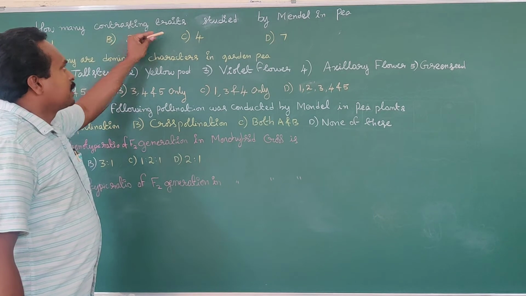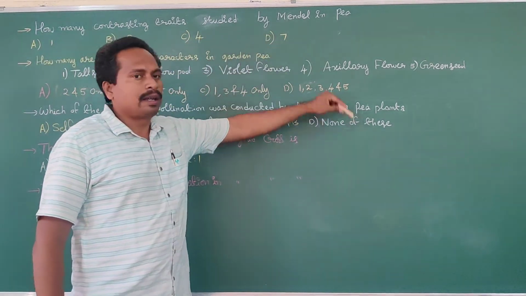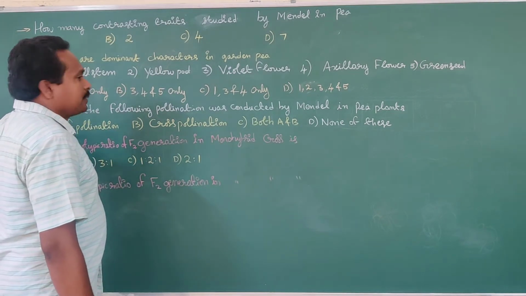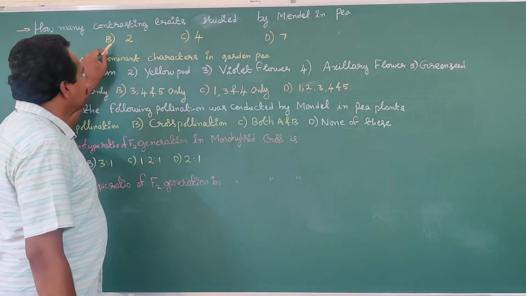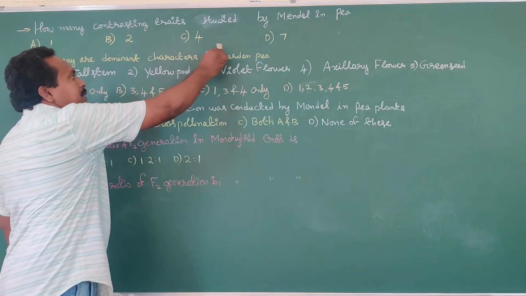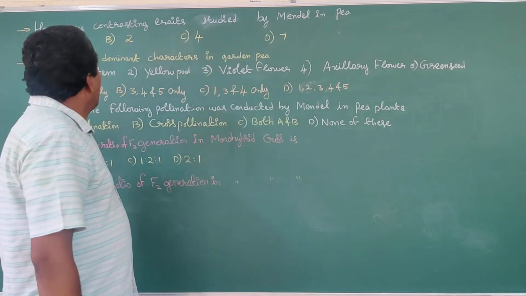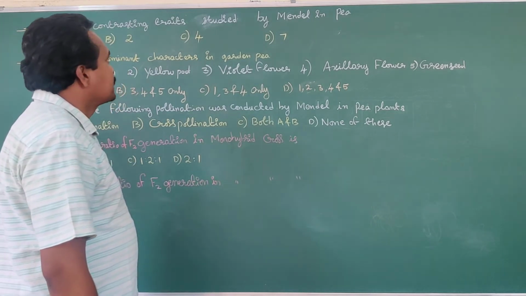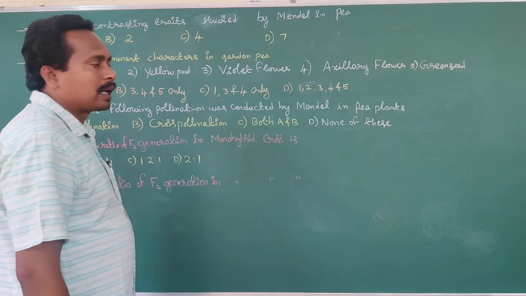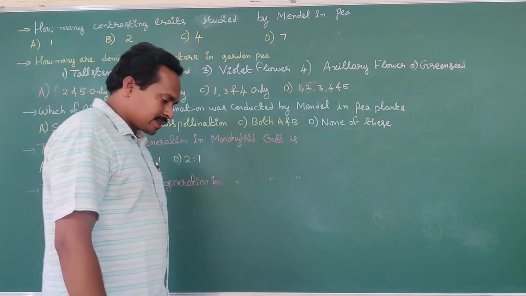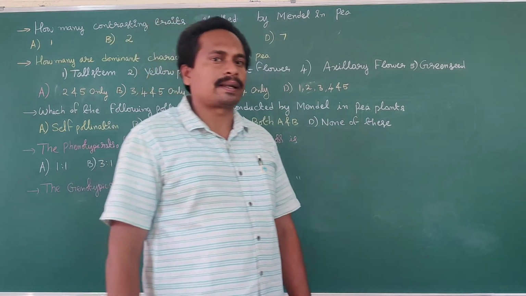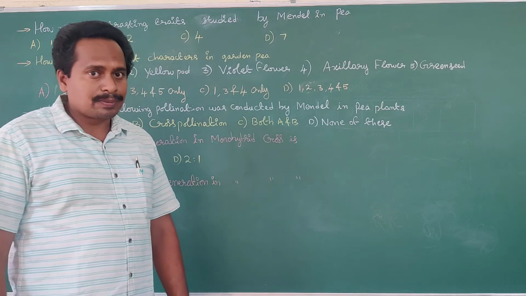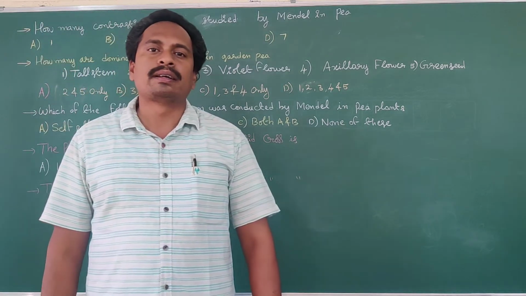How many contrasting traits were studied by Mendel in pea plant? What are the options given? Option A 1, option B 2, option C 4, option D 7. What is the question? How many contrasting traits were studied by Mendel in a pea plant? 7 contrasting traits. Trait means character. Contrasting traits means alternative form of character.